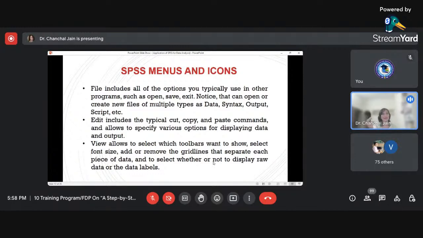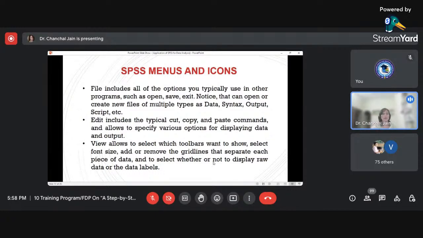If we want to save a file, or exit a file, for performing these types of tasks we can use the file menu. Apart from that, when we talk about opening a new file, that file can be of any type. It can be a data file, a syntax file, an output file, or a script file.